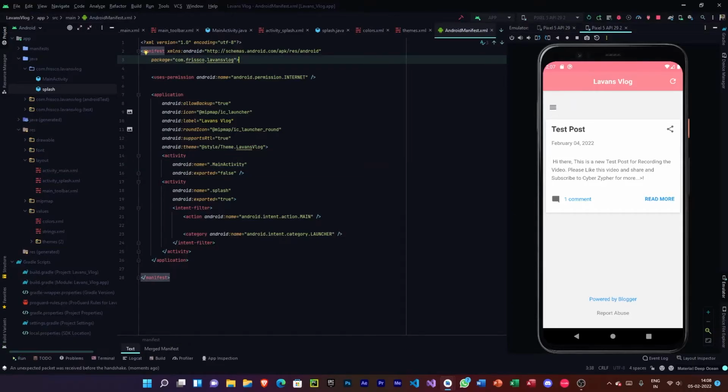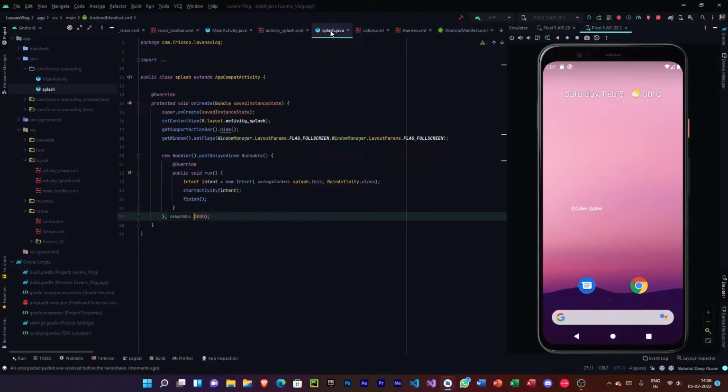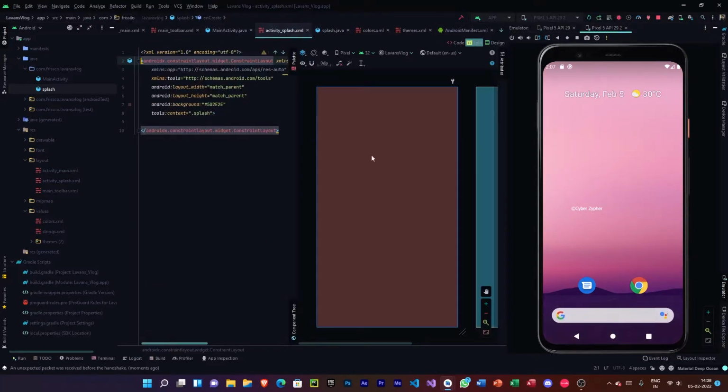So this is what we have done in this part. So now what we have to do is customize the splash screen. I will cut those parts out because those actions, you all know that.